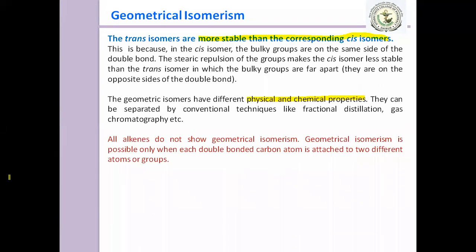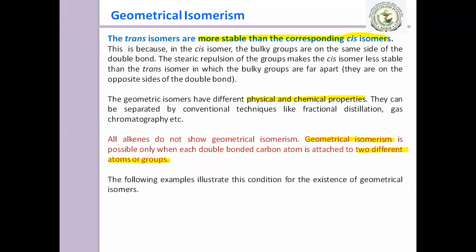So all alkenes do not show geometrical isomerism. Geometrical isomerism is possible only when each double-bonded carbon atom is attached to two different atoms or groups. So you have to remember that geometrical isomerism is possible when there are two different atoms or groups attached to the doubly bonded carbon atom. To know this, here is one example, like propene.